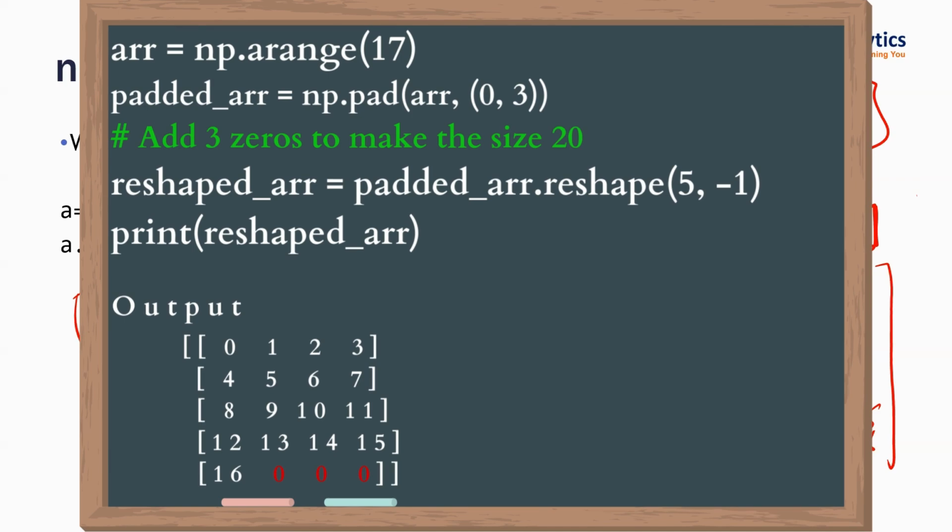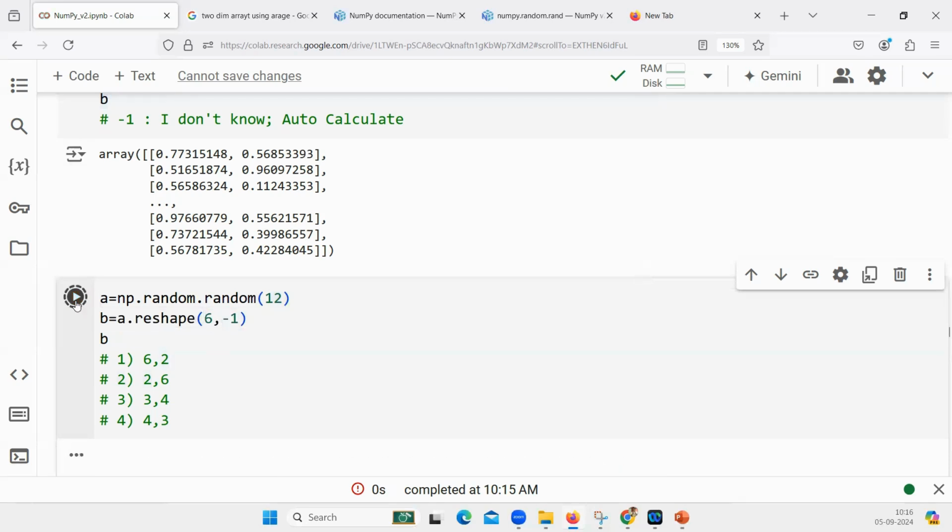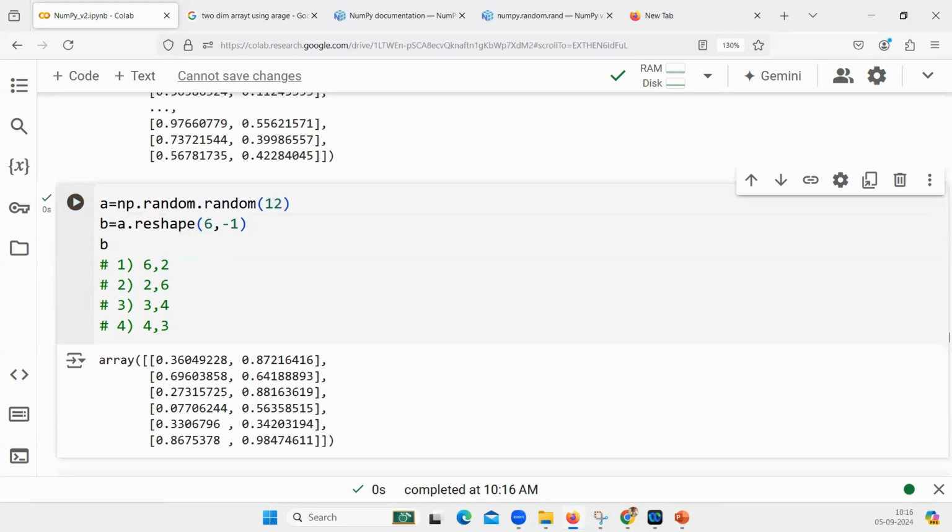If you cannot achieve it, then there is no point in trying it out in Python and then knowing that, okay, arrays are not able to do it. It is technically impossible. So reshaping should be done only for the cases where we know one axis and it should be divisible. Let's say this axis I know, the second axis I do not know, that I can give as -1, then automatically it will find it out and give it.